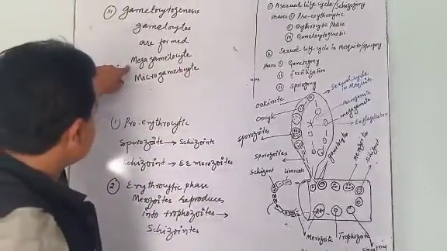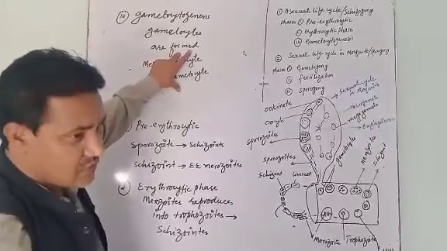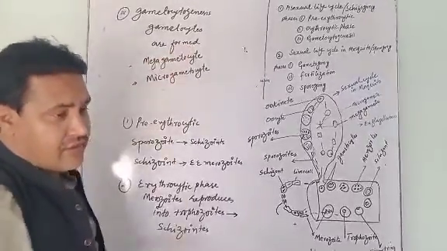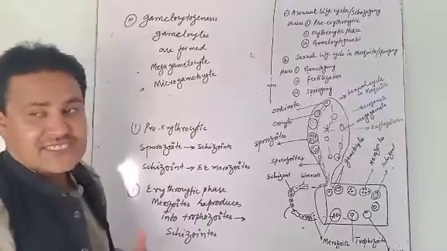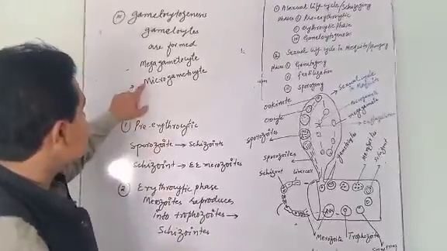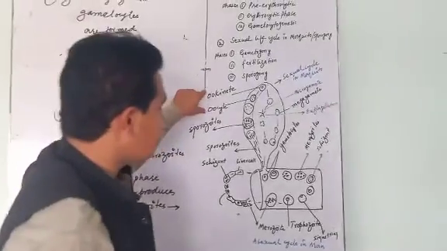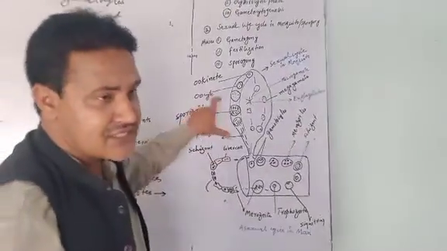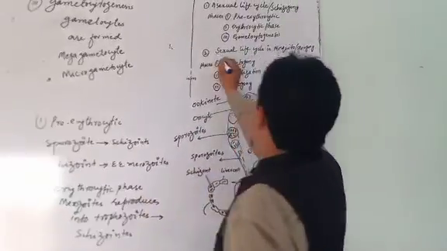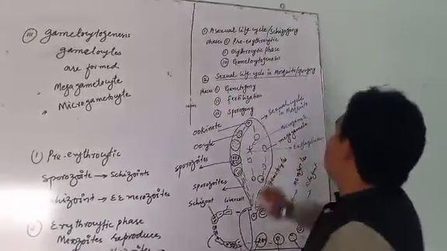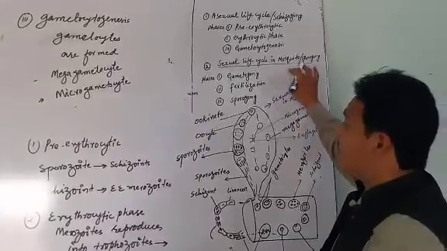When a mosquito bites a person, it sucks the blood. These macro and micro gametocytes enter the body of the mosquito, and then the sexual life cycle of Plasmodium takes place in the mosquito.